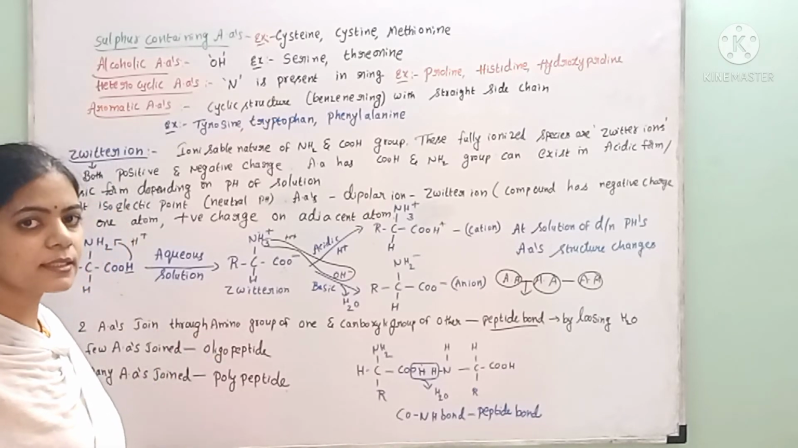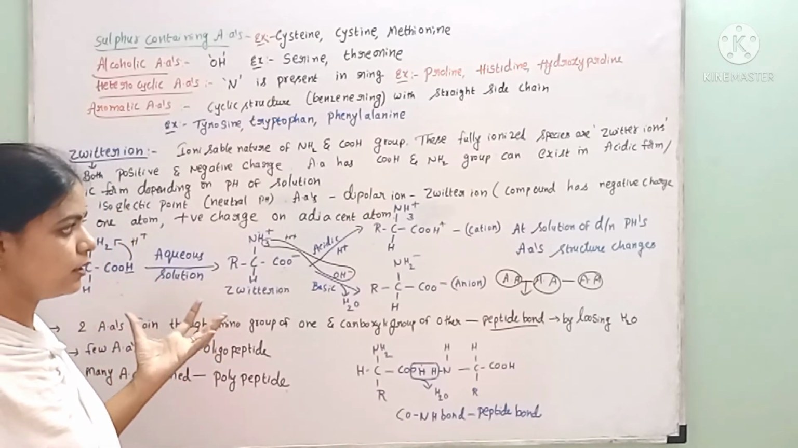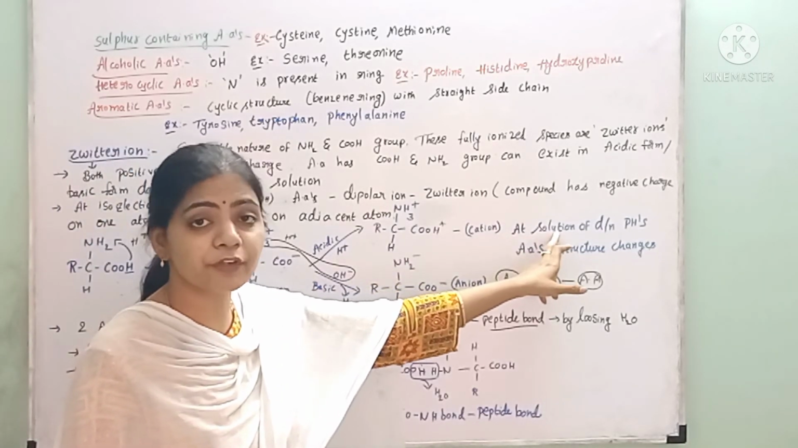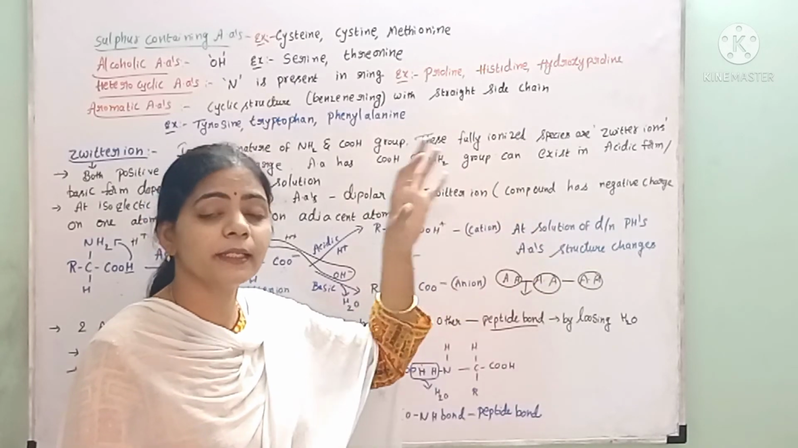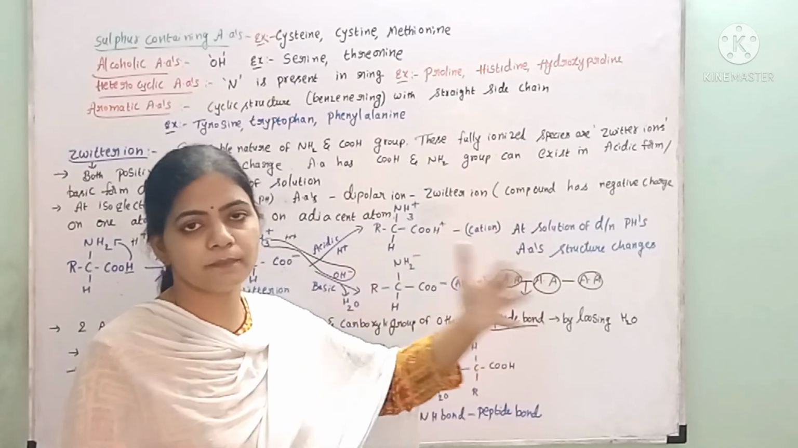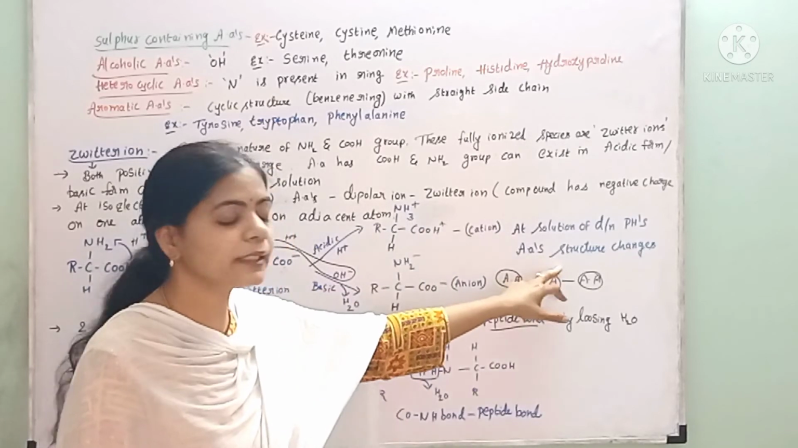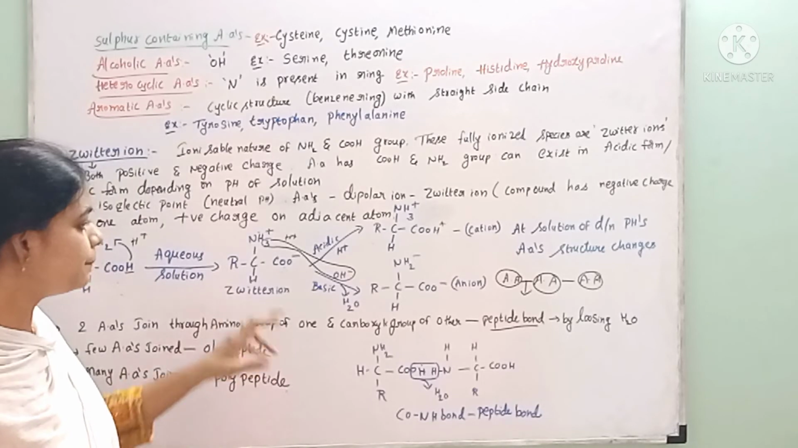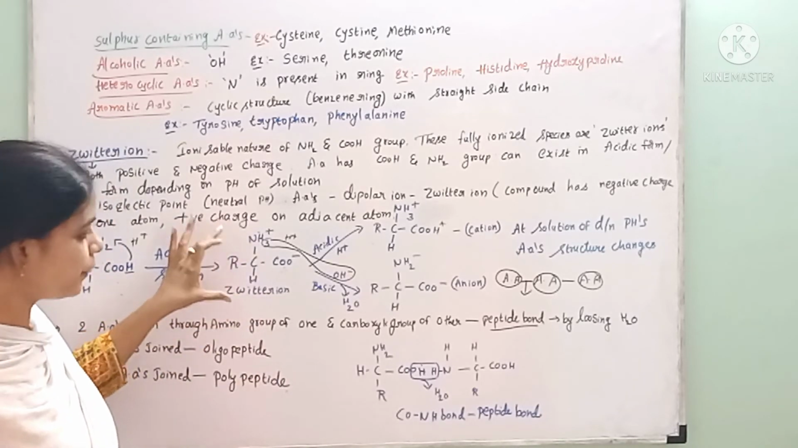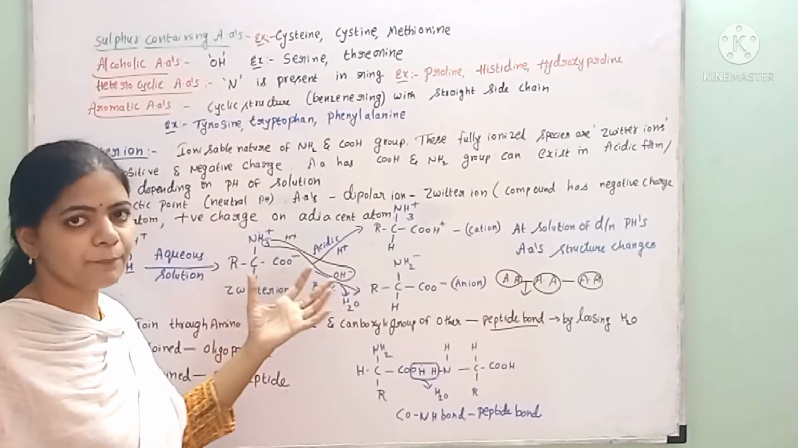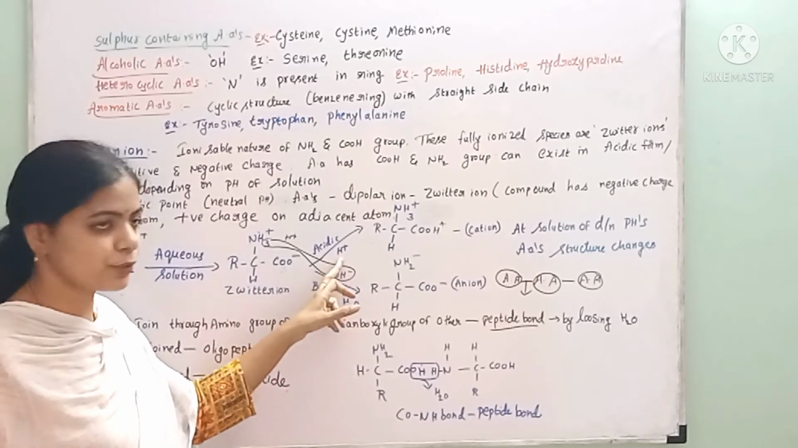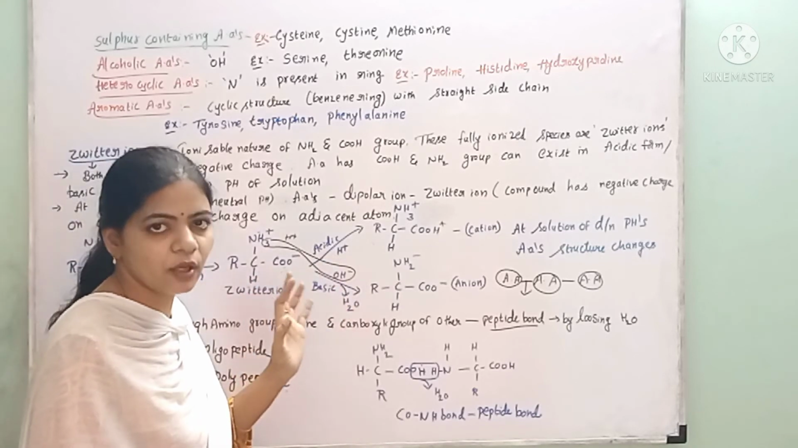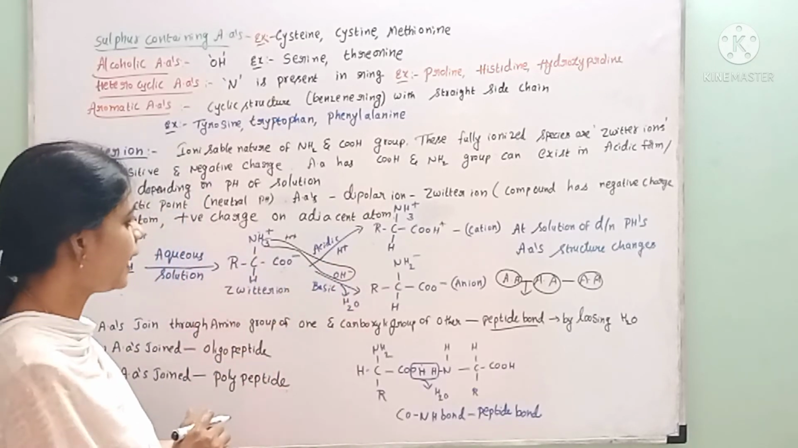The structure of these amino acids changes according to the pH of the solution in which they are dissolved, depending upon whether it is basic or acidic. For example, if this is a Zwitter ion and it is kept in an acidic medium, which has protons, acidic medium meaning it has H plus ions, what will happen?